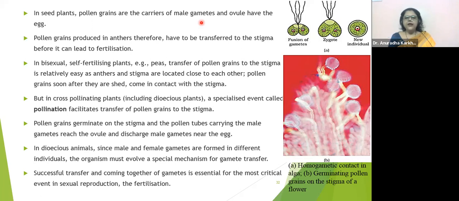Successful transfer and coming together of gametes is essential for the most critical event in sexual reproduction, that is nothing but fertilization. So water can be a medium for transfer, air can be a medium for transfer, insects, birds, animals, bats, they can be a medium for transport of gametes from male to female in plants. Okay, but what is the end story? Once the two gametes are brought together, fertilization is bound to occur.